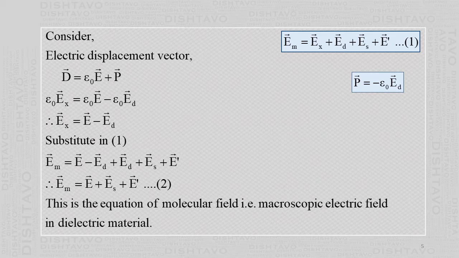Substitute this in equation 1. So we substitute that here. Here minus ED plus ED cancels. So what remains are the three terms: vector E plus vector Es plus vector E dash.